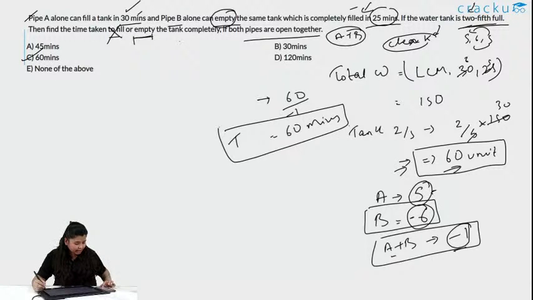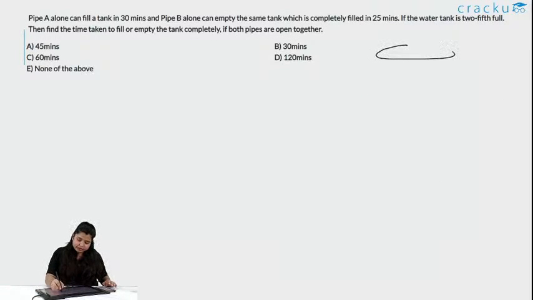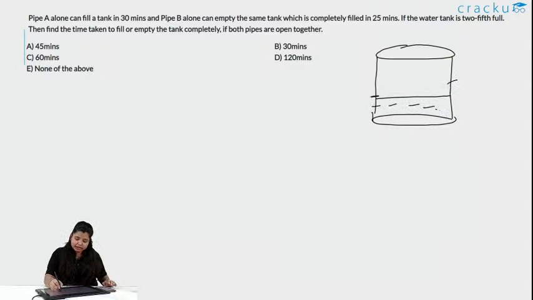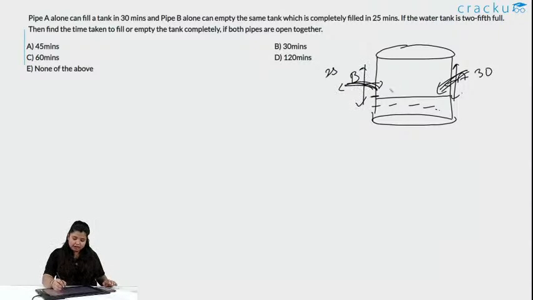Anaga says, I can't get this question. See, the question simply says, there is a tank which is 2/5 filled. Okay, the water in the tank is this much. There are two inlets in the tank, A and B. What is A doing? It is pumping in the water. What is B doing? It is taking out the water. So, A takes 30 minutes to fill the tank completely, whereas B takes 25 minutes to empty the tank completely. Am I clear till here?